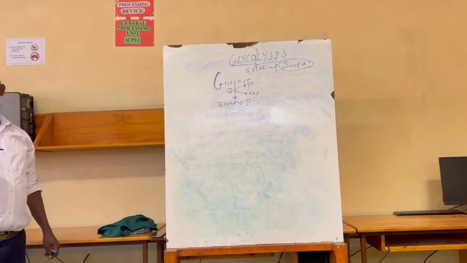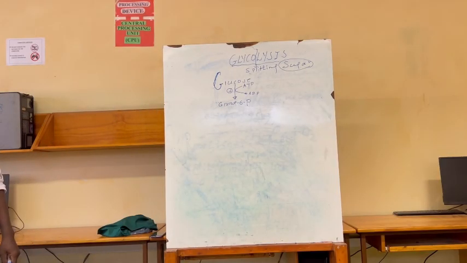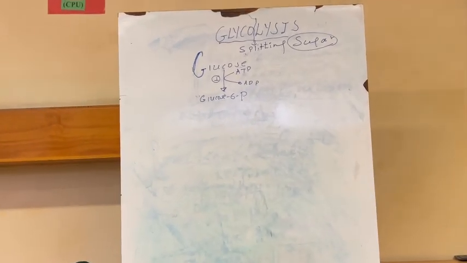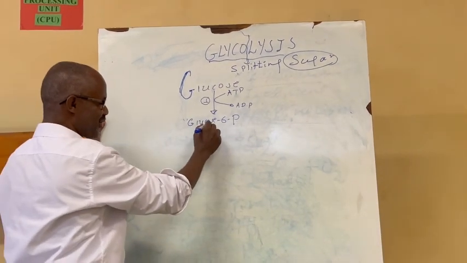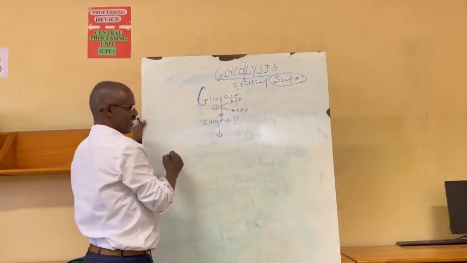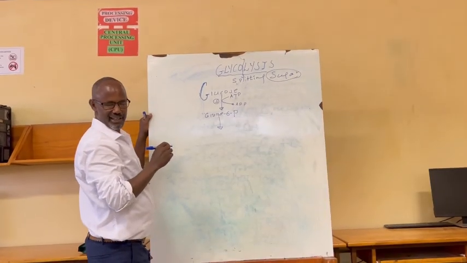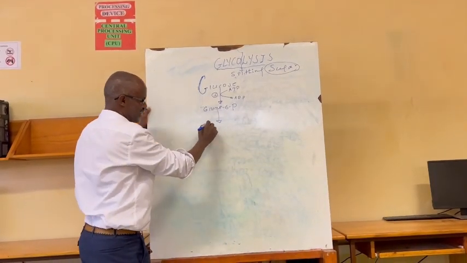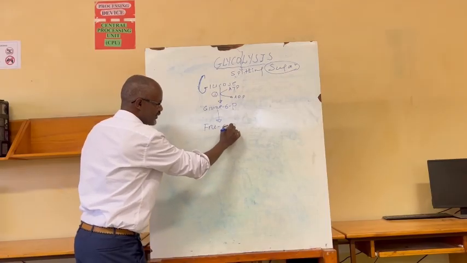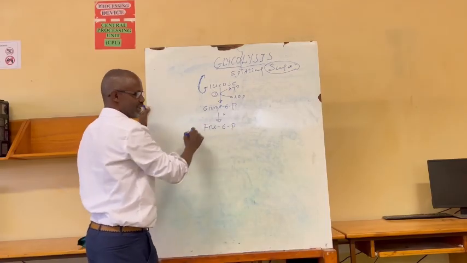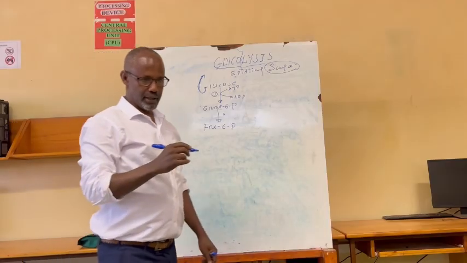The first phase of glycolysis is known as the investment phase, where 2 ATP molecules are added to glucose. Then glucose 6-phosphate is converted by the isomerase enzyme into fructose 6-phosphate. The enzyme involved here catalyzes an isomerization reaction.